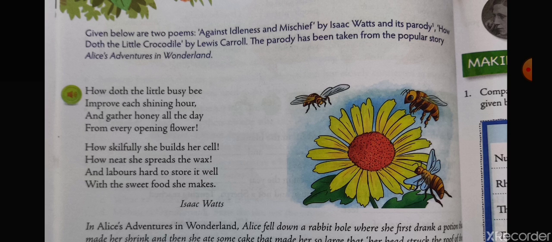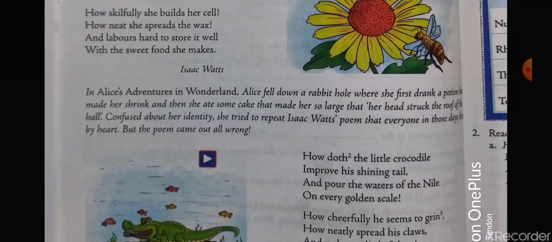So this was the poem by Sir Isaac Watts. Now let us come to the crocodile one. In Alice's Adventures in Wonderland, Alice fell down a rabbit hole where she first drank a potion that made her shrink, and then she ate some cake that made her so large that her head struck the roof of the hall.